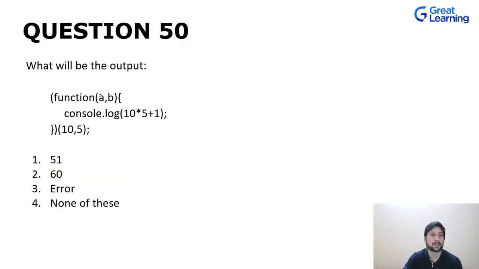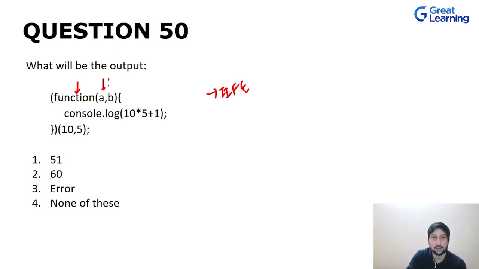So this is the question. What will be the output in this case? We have a function which is an IIFE, an immediately invoked function expression. As you can see, there is no function keyword, so it is a function expression. We have this function, and the name of the function is optional, which was the case in function expression. In this we don't require it.